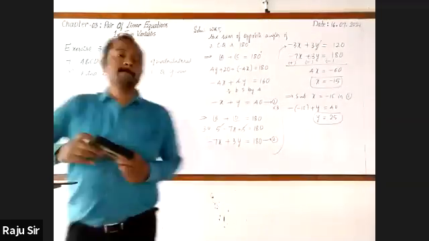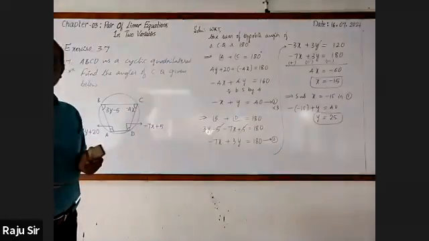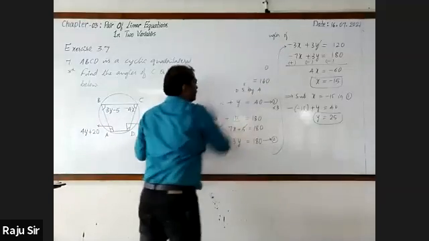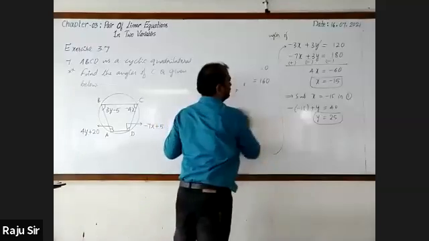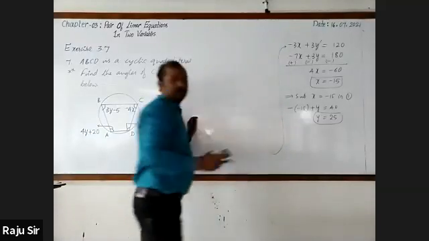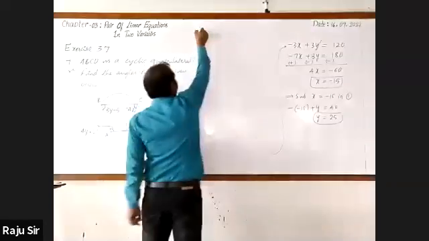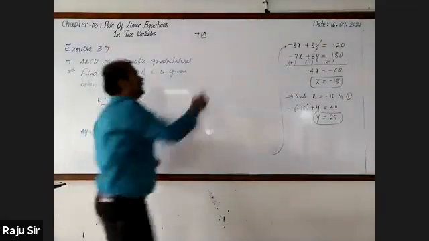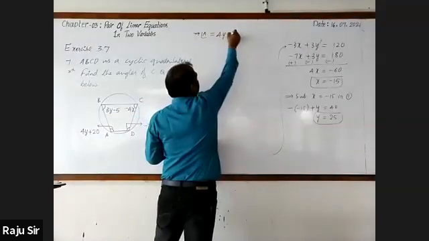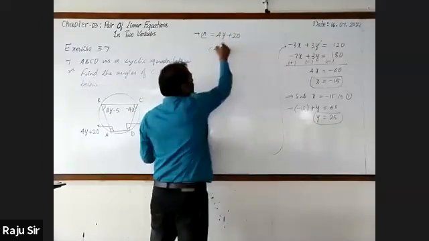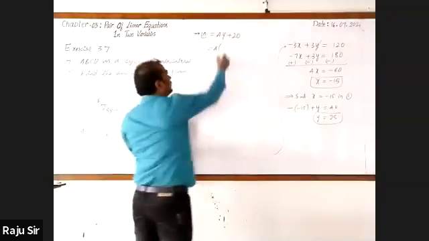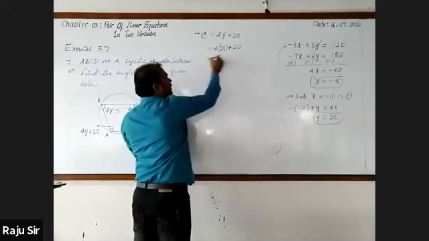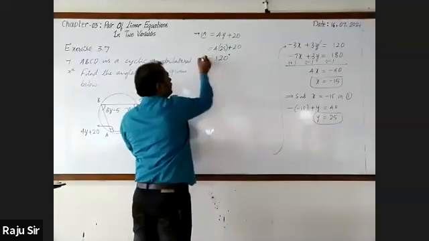Yes, sir. Now, let us find out the angles. Let me write them here. Angle A, it is 4y plus 20. 4 into where y is 25 plus 20. 25 fours are 100. 100 plus 20, 120.